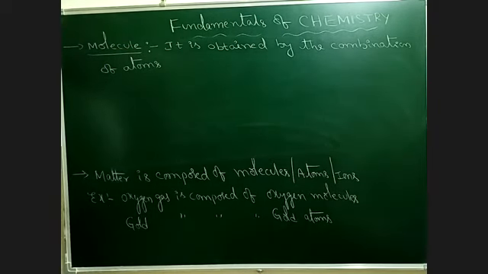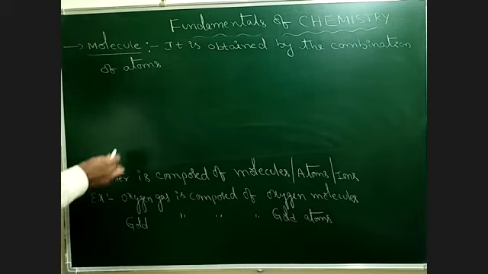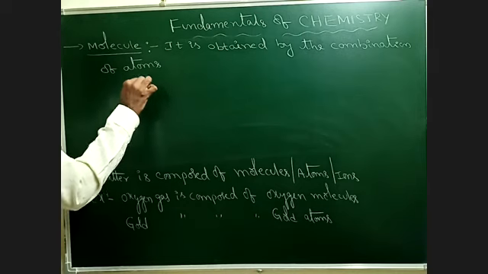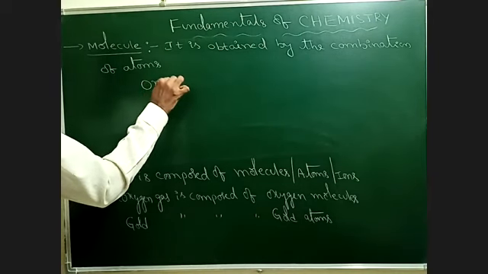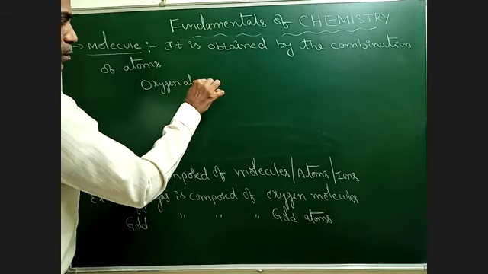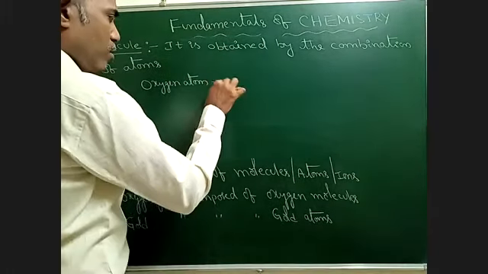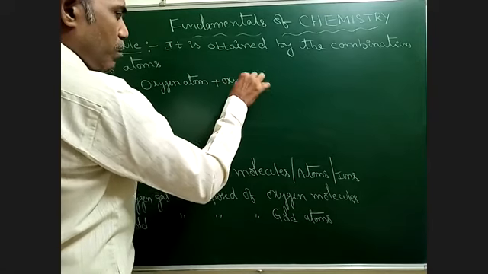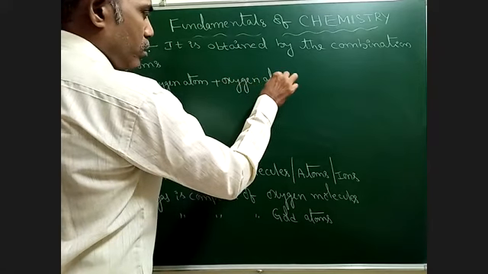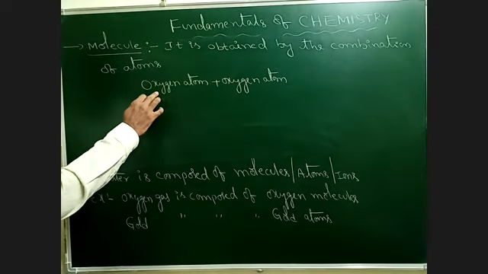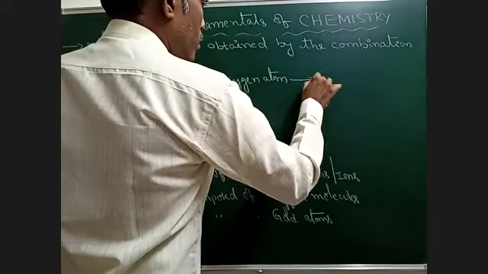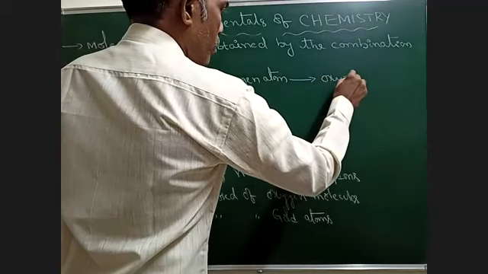Let us take an example here. This is an oxygen atom, plus oxygen atom. So I'm combining two oxygen atoms. Then what should we get? Oxygen molecule. Oxygen atom plus oxygen atom results in an oxygen molecule.